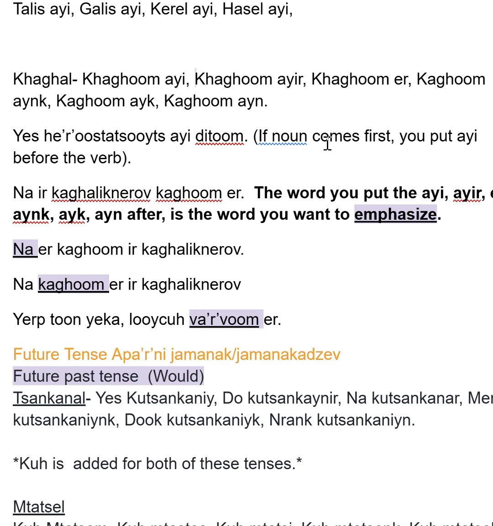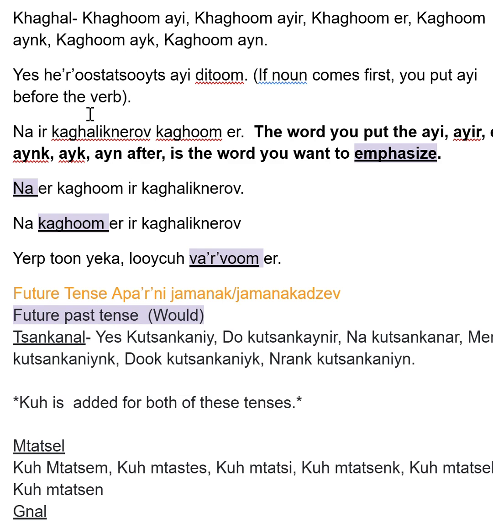Where do you put the suffix? It kind of depends on what you're trying to emphasize. In the sentence, yes, herustatuits ei ditum, that translates directly to, I, TV, was watching. I was watching the TV. So, what do I want to emphasize? If I want to emphasize the TV, yes, herustatuits ei ditum. What if I was watching my phone instead? That's where the emphasis comes in. Or what if I was trying to distinguish whether it was me or someone else? Now I need to put emphasis on the I. So yes, ei herustatuits ditum.